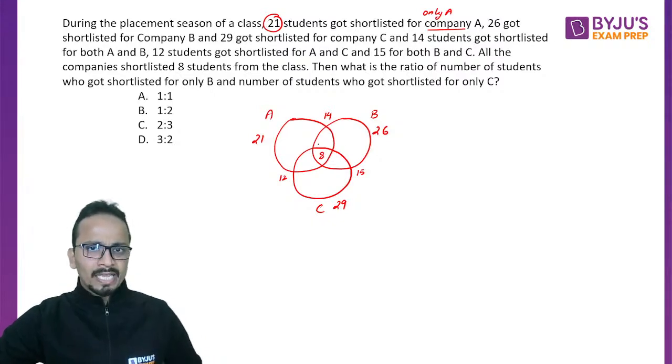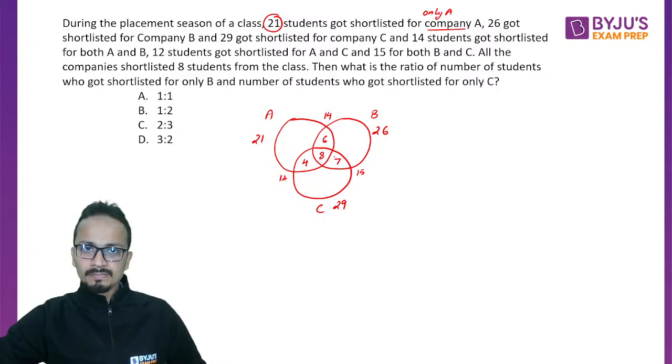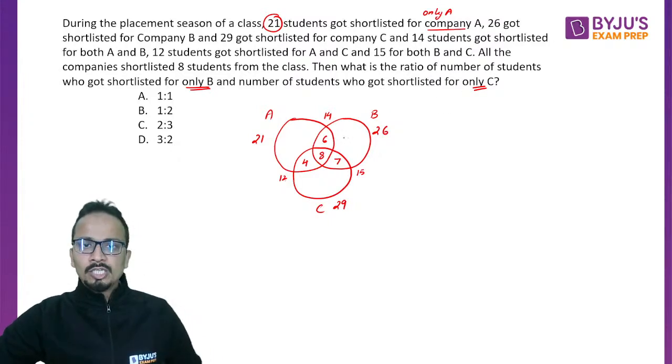Now based on these values, I can quickly find the values of the blank places. 14 minus 8 will be 6, 12 minus 8 will be 4, and 15 minus 8 will be 7. Now the values of only B and only C are required, so I'll focus on those. Only B will be 26 minus these three numbers, 6, 8 and 7, so this value comes out to be 5. Only C will be 29 minus 4, 8 and 7, so this comes out to be 10.